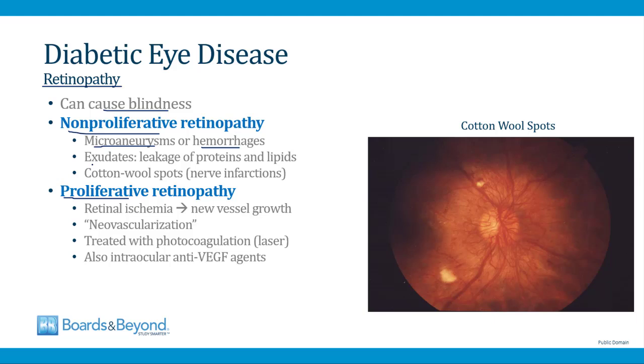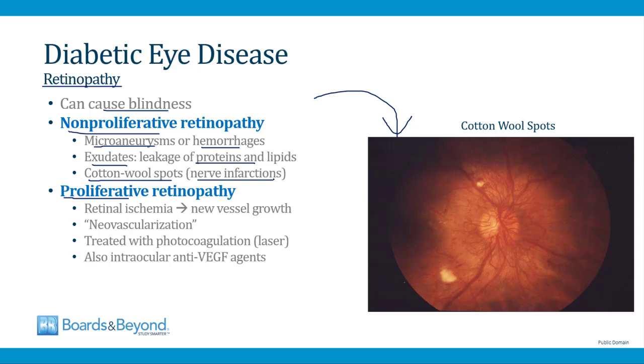You can also identify exudates in the retina. This is leakage of proteins and lipids. And then another classic manifestation is the presence of cotton wool spots, shown in this image on the slide here. These are caused by small amounts of ischemia causing nerve infarctions in the retina.